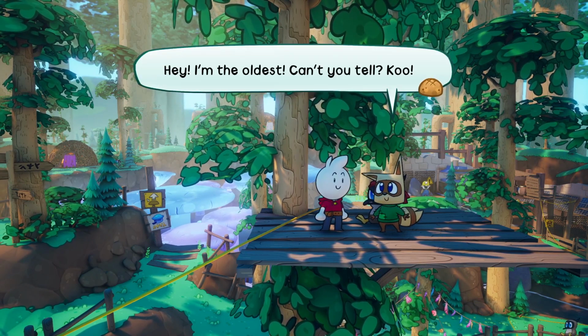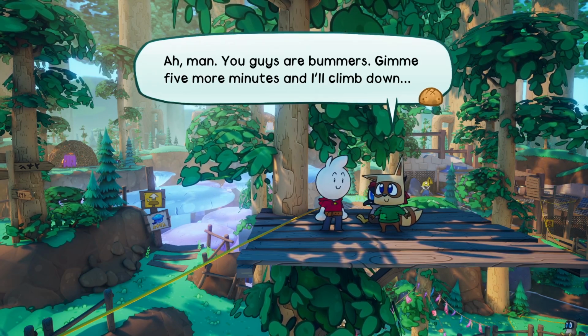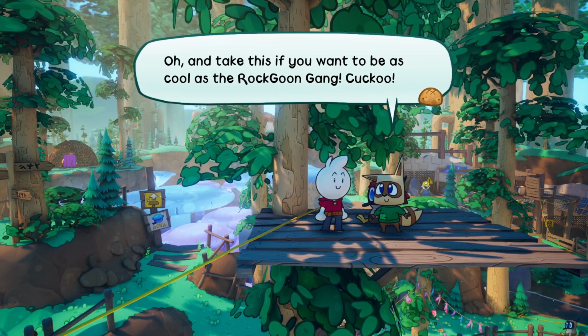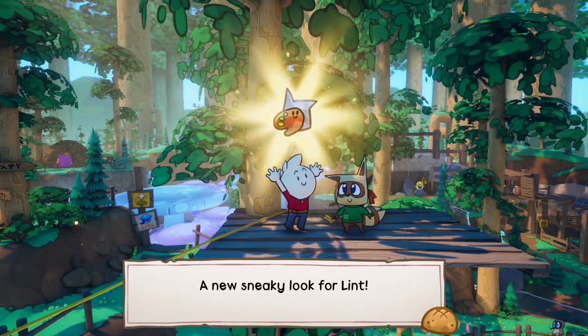Your big sister says that you have some chores to do. Hey, I'm the oldest, can't you tell? Cool. Man, you guys are bummers. Give me 5 more minutes and I'll climb down. Oh, and take this if you want to be as cool as the Rock Goon Gang. Cuckoo! A new sneaky look for Lint.